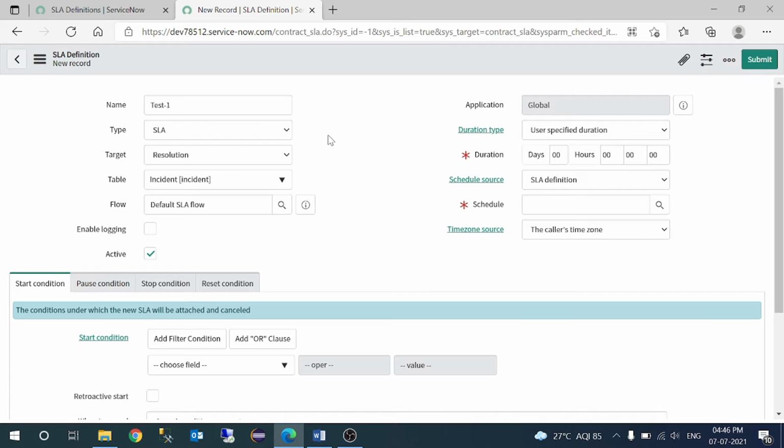If it is a priority one ticket, then you will take 2 hours. If it is a priority two ticket, then it might be based on a management decision, right? So priority two, 4 hours, maybe 6 hours, based on the company.